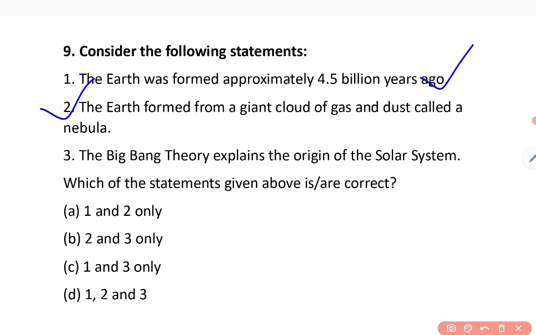The Big Bang theory explains the origin of the solar system. So this would be wrong. The Big Bang theory explains the origin of the universe, not our solar system. So for the ninth, the answer would be 1 and 2 only.